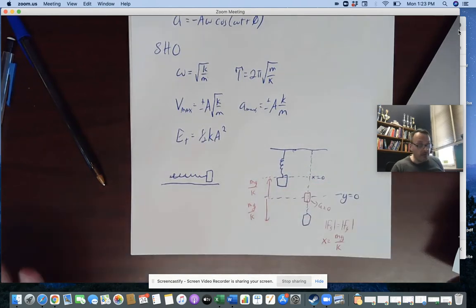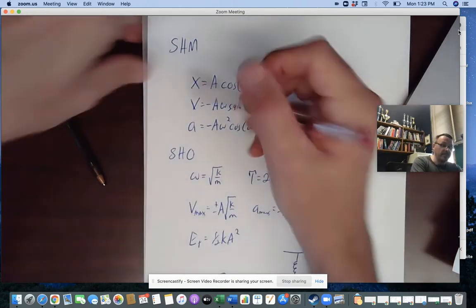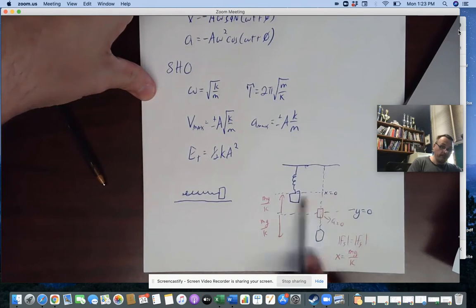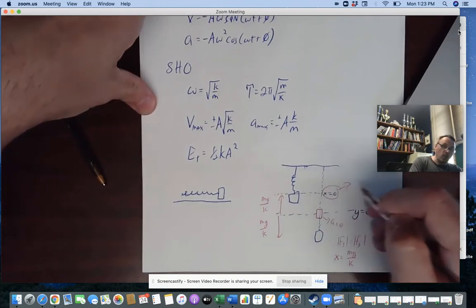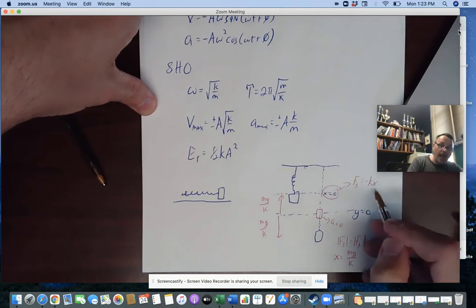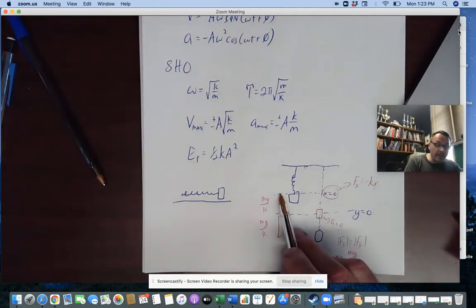But the important thing here, when I'm looking at these equations, is that this position x is kind of confusing because I wrote x equals 0. This x would actually be, in the spring force, negative kx, where x has to be a function from the natural length of the spring.